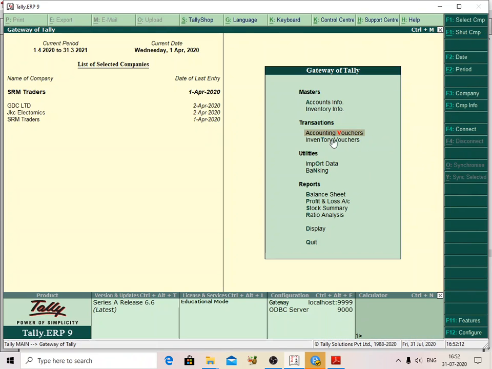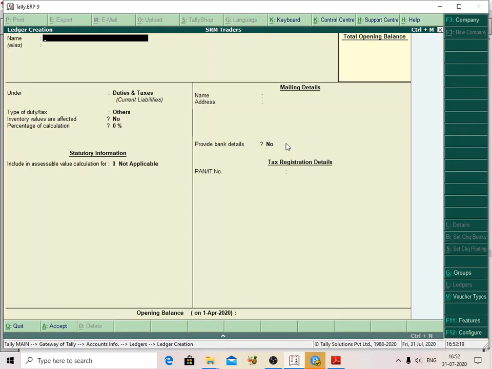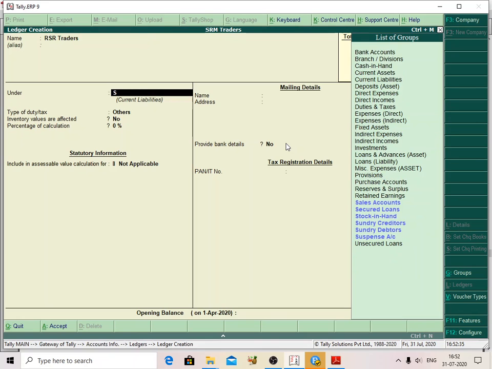Go to Gateway of Tally, Accounts Info, Ledgers, Create. I am creating RSR Traders, and it is under Sundry Debtors.